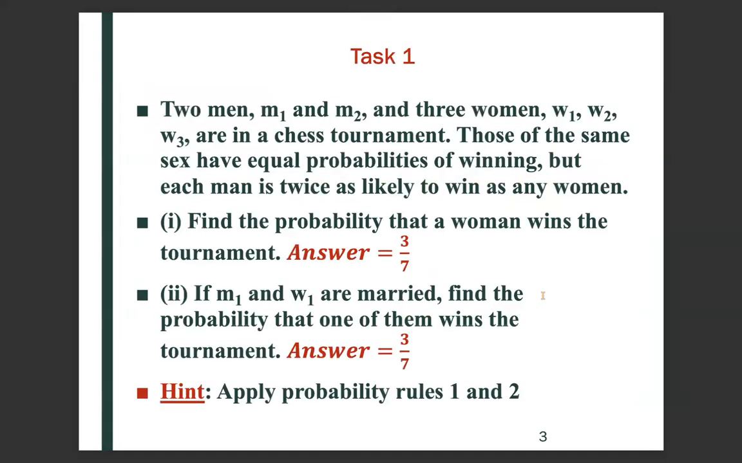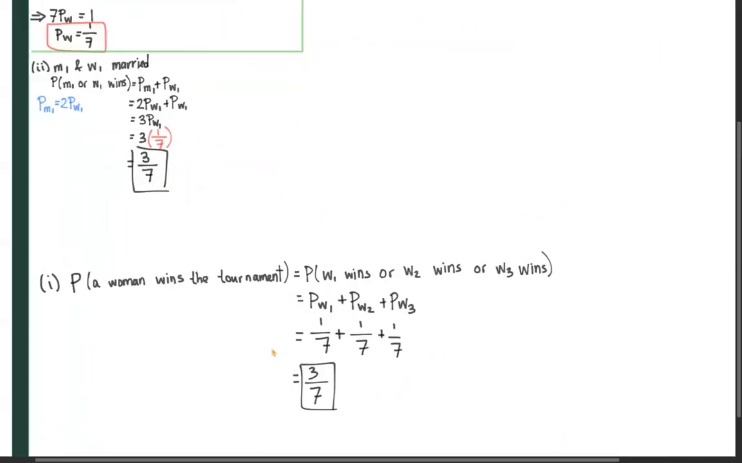So task 1. 2 men, M1 and M2, and 3 women, W1, W2, and W3, are in a chess tournament. Those of the same sex have equal probabilities of winning, but each man is twice as likely to win as any woman. Find the probability that a woman wins the tournament. So here we want to find a probability that a woman wins the tournament.